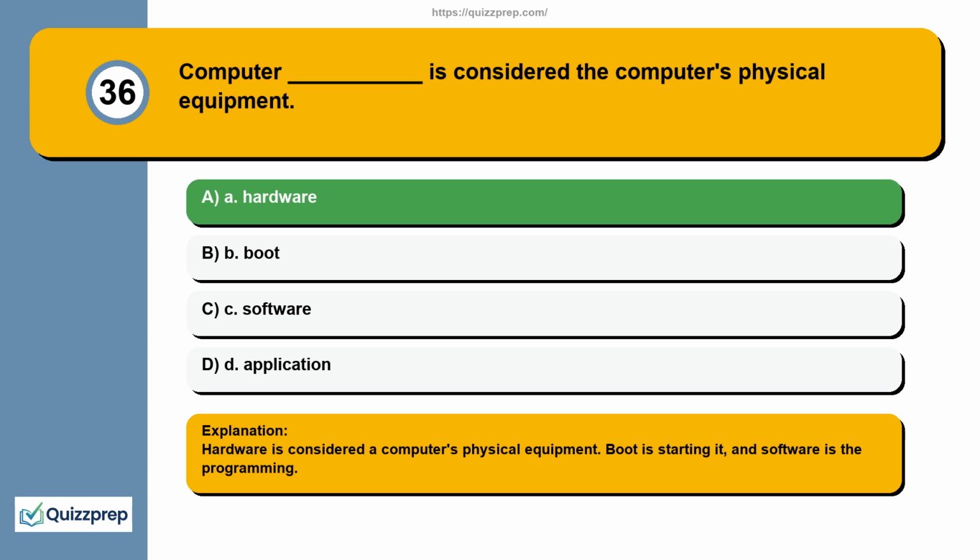Hardware is considered a computer's physical equipment. Boot is starting it, and software is the programming.